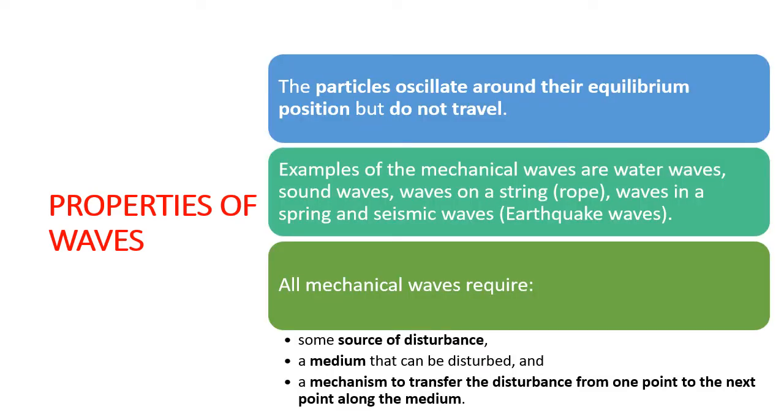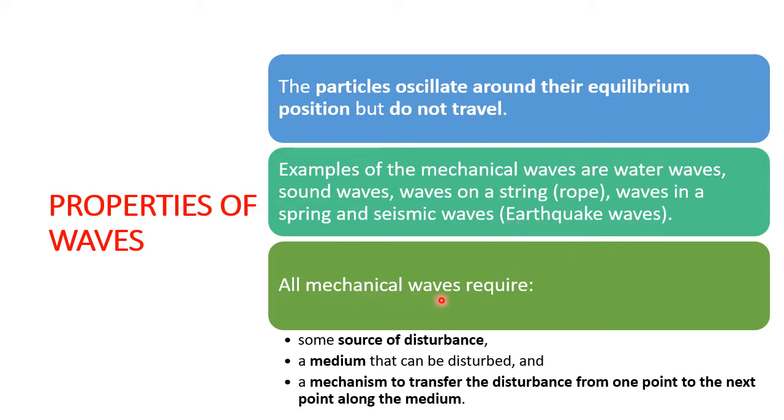Properties of waves. The particles oscillate around their equilibrium position but do not travel. Examples of the mechanical wave are water wave, sound waves, wave on a string or rope, wave in a spring, and seismic waves or earthquake waves.